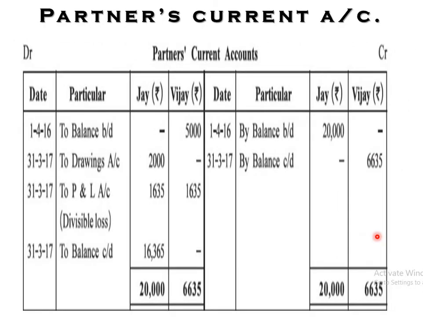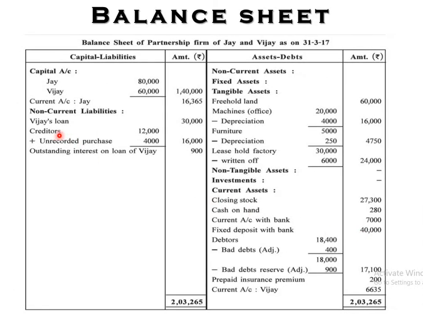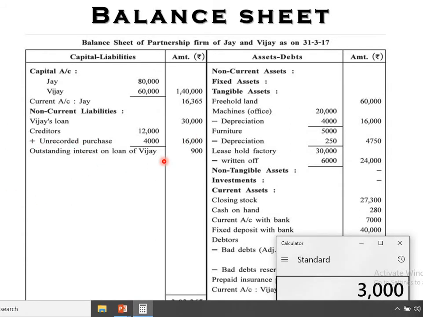balance sheet, liability. Here it is, Vijay's loan 30,000, and outstanding interest on Vijay's loan. See, no information is given, it's a hidden adjustment. So 30,000 into 6%, right? 30,000 into 6%, so 6 by 12, that is 1800, but it is for 6 months.